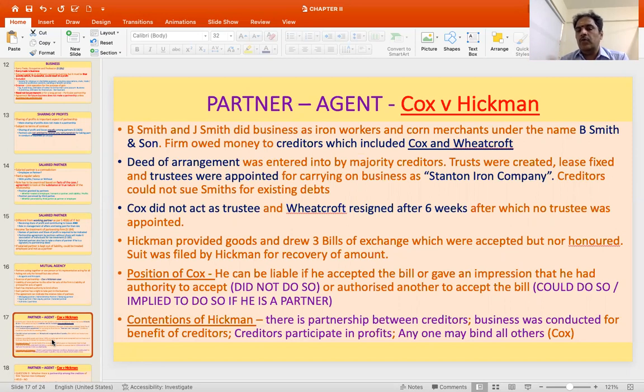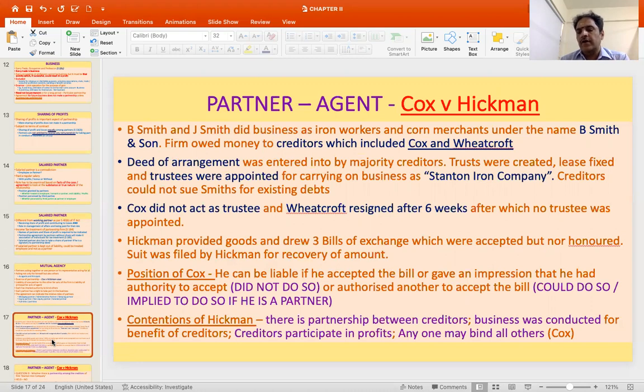It was not him who accepted the bills or authorized another to accept the bill. So could he authorize another person to accept the bill? And if he could do so, then is there an implied authority to do so? There will be an implied authority if he is a partner. So the contention of Hickman was that there is a partnership between the creditors.